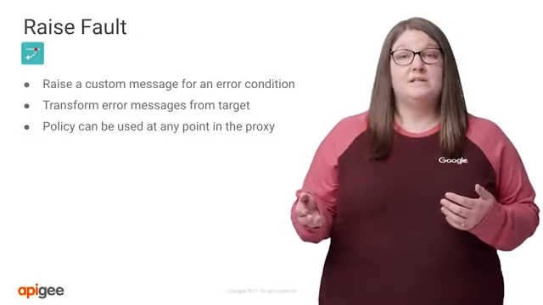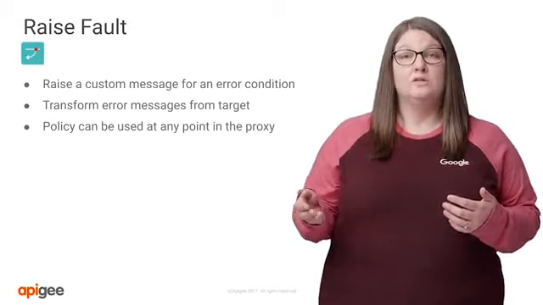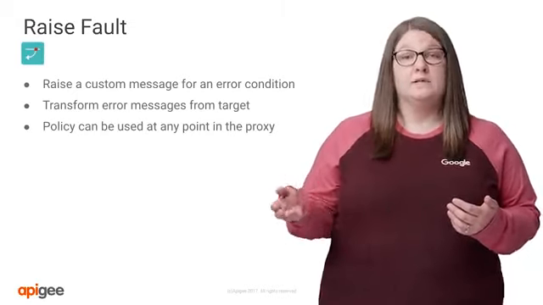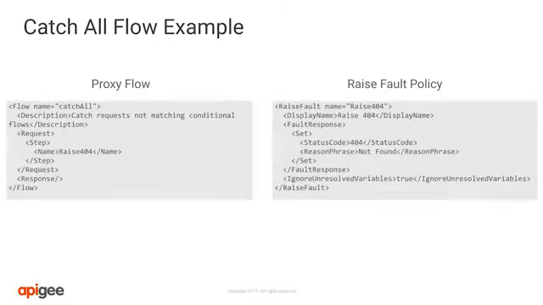Next, we'll talk about a group of helper policies, starting with raise fault. The raise fault policy is used when you want to generate a fault or error from within your proxy. For example, if you wanted to return a 404 error when a call comes into your proxy that doesn't match any of your conditional flows, you can add a final flow that has a step for a raise fault policy. Within the policy, you will specify the status code and reason phrase to be returned to the consumer.